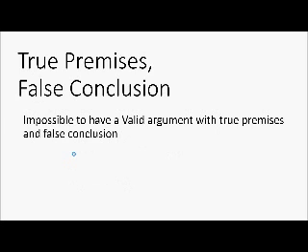Now, could you have true premises, a false conclusion, and a valid argument? And the answer is no, you could not. Why? Because in order for something to be valid, the premises, if true, would necessarily mean the conclusion is true. And so if the premises are true and it's valid, the conclusion must be true. You can never have a false conclusion.